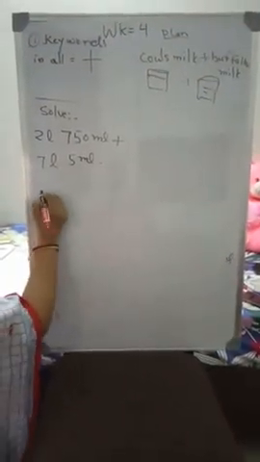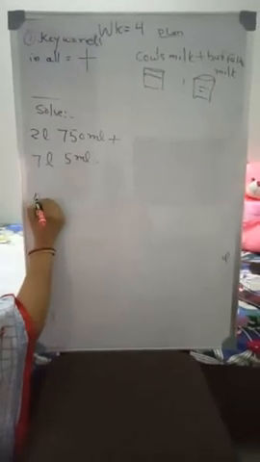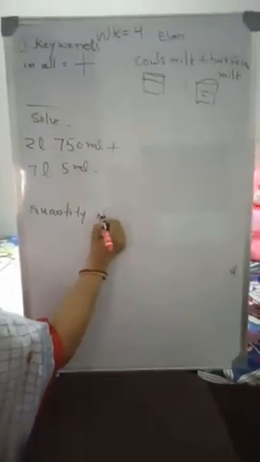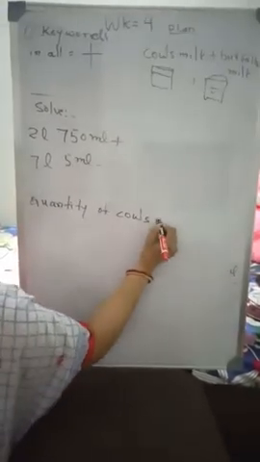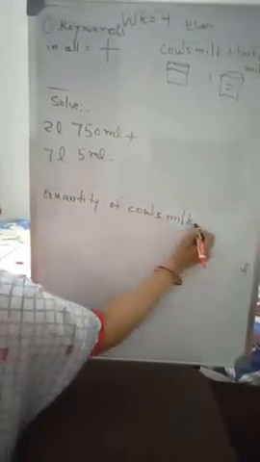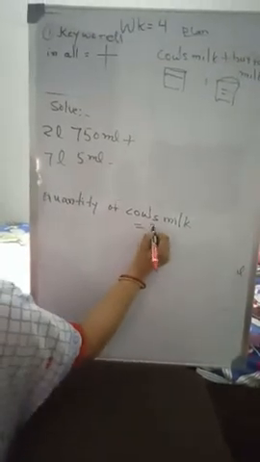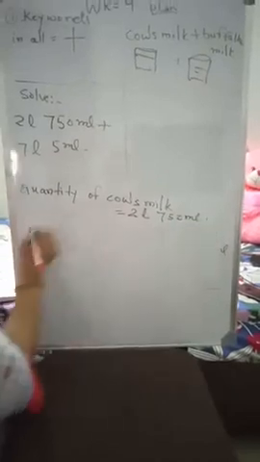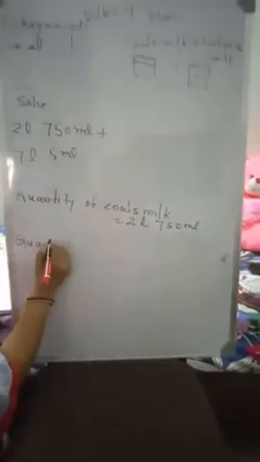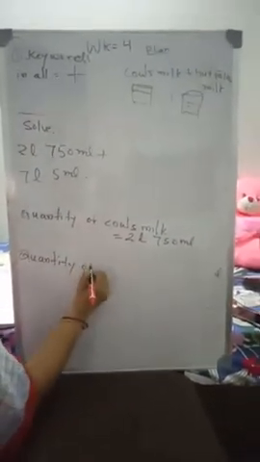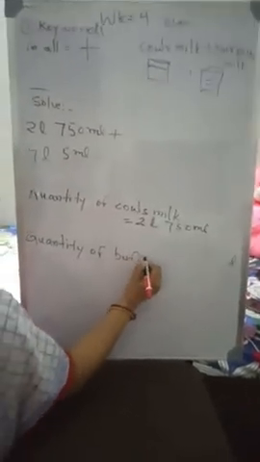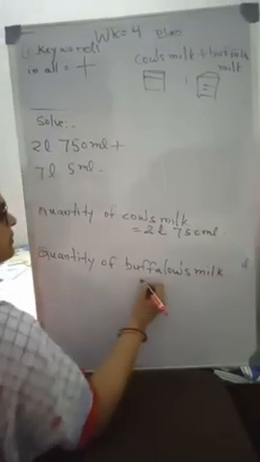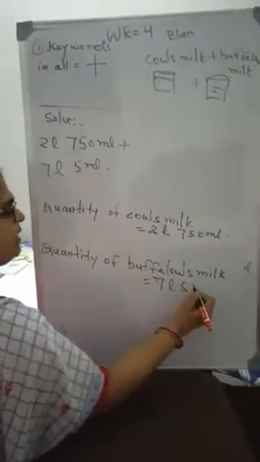Now, quantity of cow's milk is equal to 2 liter 750 milliliter. Quantity of buffalo's milk is 7 liter and 5 milliliter.